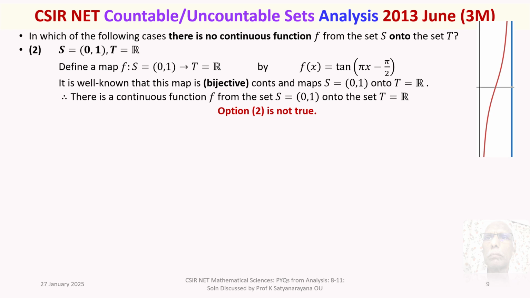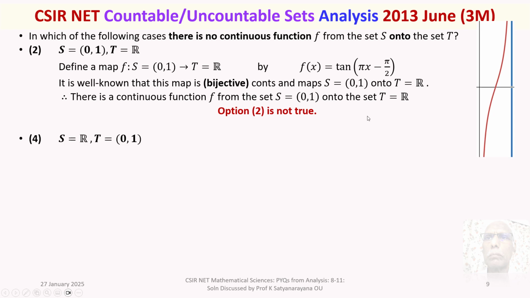Let's move to the fourth option directly. The fourth option is S is R, T is equal to the open interval 0 to 1. That means the roles of S and T are interchanged. In the case of S to T, we have found out a bijective continuous map which maps S onto T. So take the inverse of it, because that function we have discussed in option 2 is bijective.